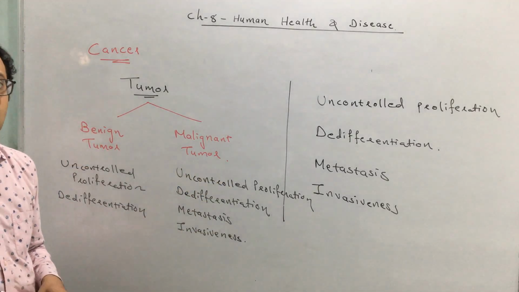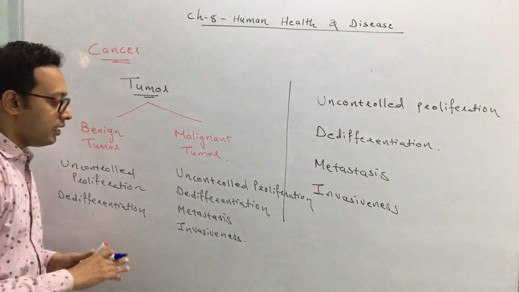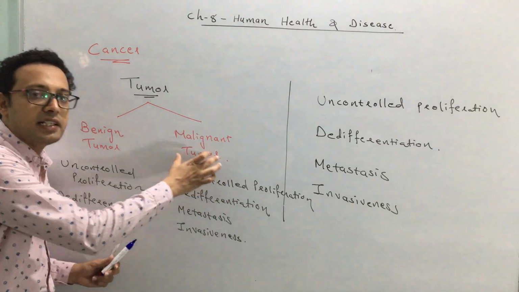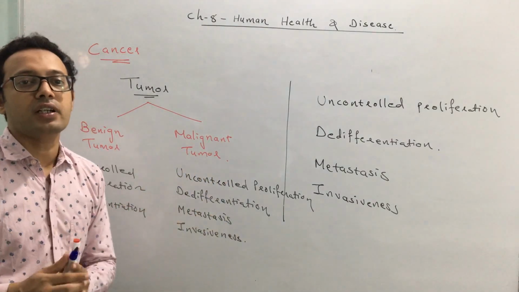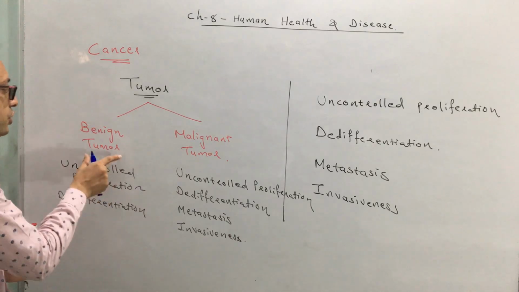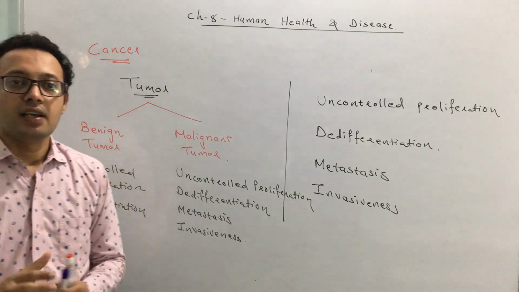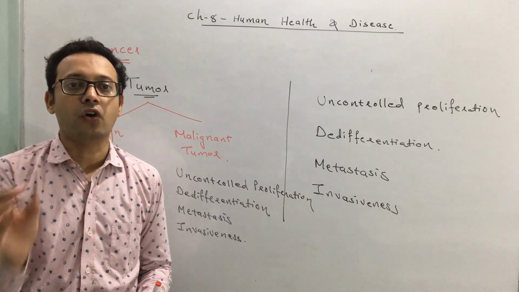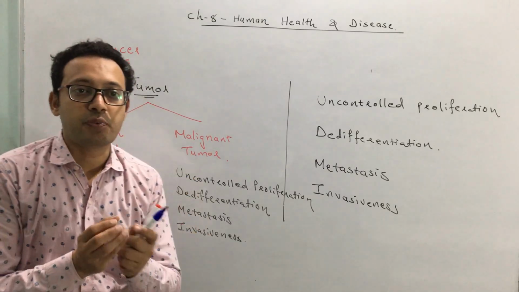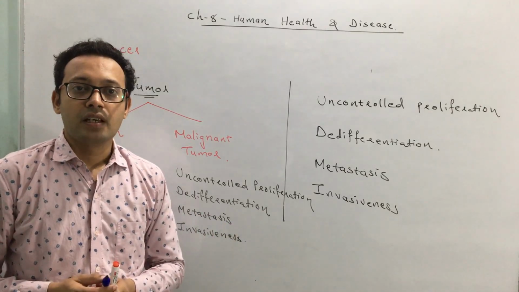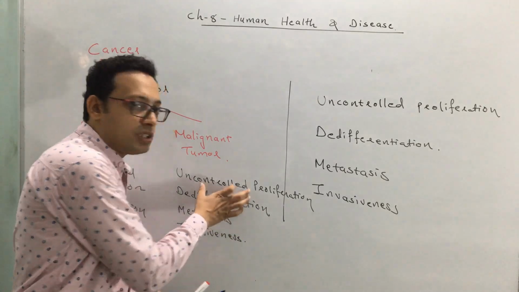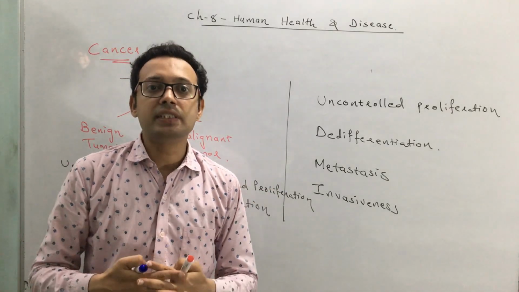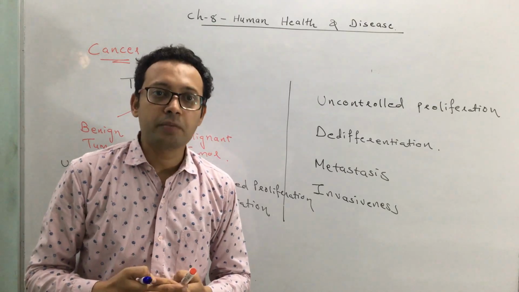four characteristics. So now what's the difference? Due to the characteristic of metastasis, the malignant tumor can spread to different organs. But the benign tumor is localized. Wherever the mass of cells is produced, it remains at that location only, whereas the malignant tumor spreads to other parts of a body. When it is growing in abundant number, because it's uncontrolled, it competes with a normal cell.